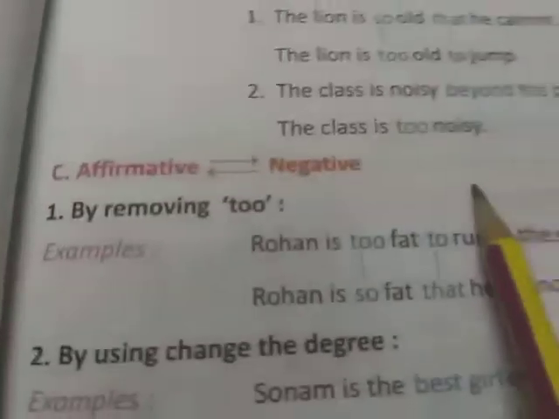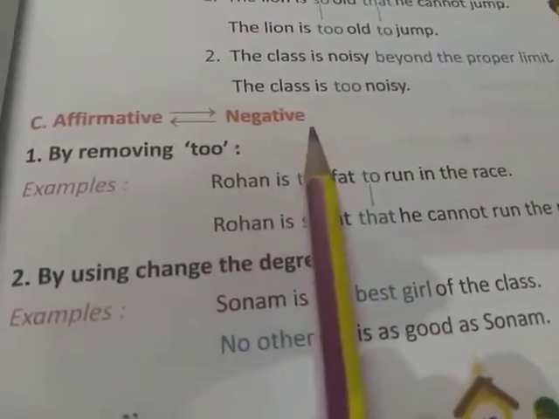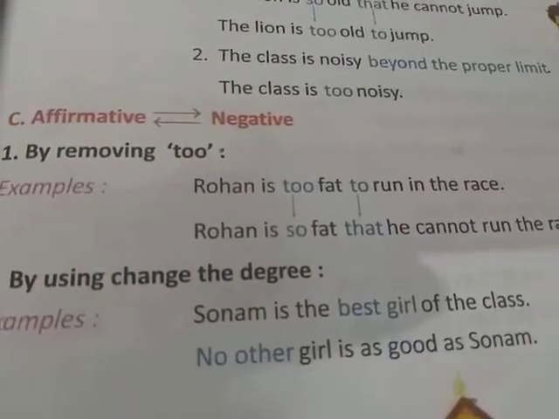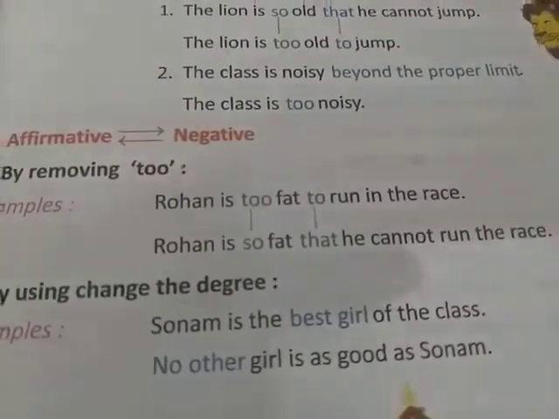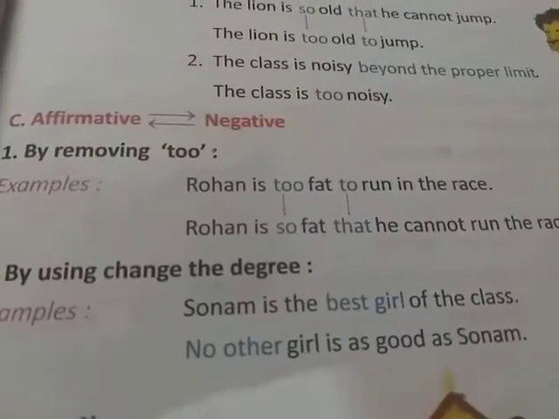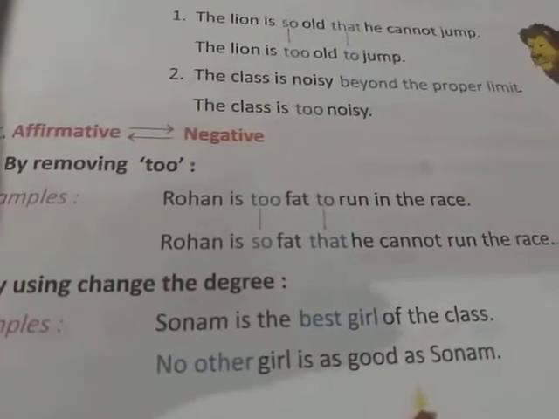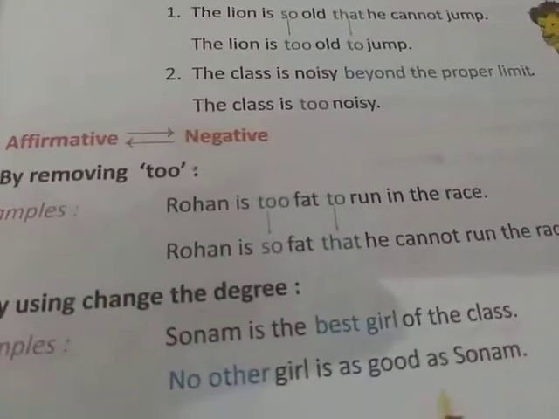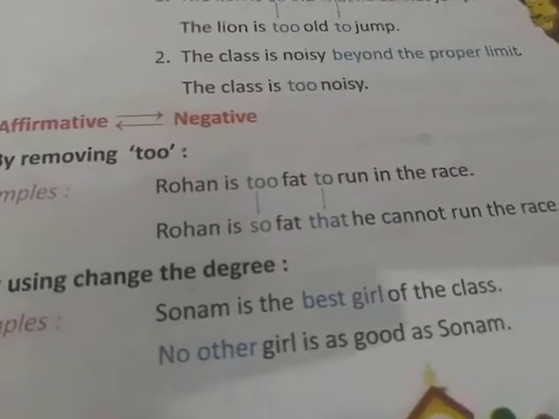Next is affirmative to negative. So we can change an affirmative sentence into a negative sentence without changing its meaning. How? First is by removing "too".